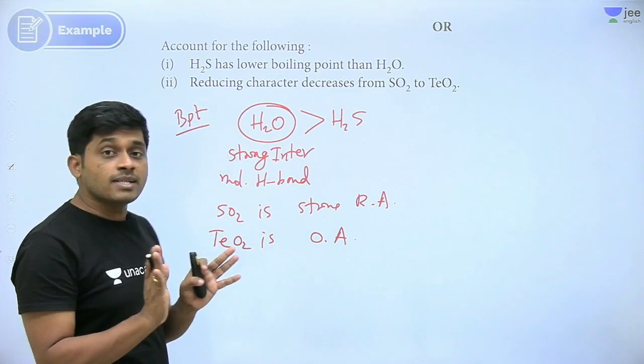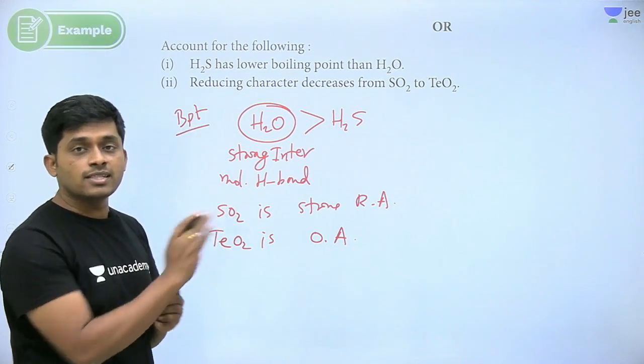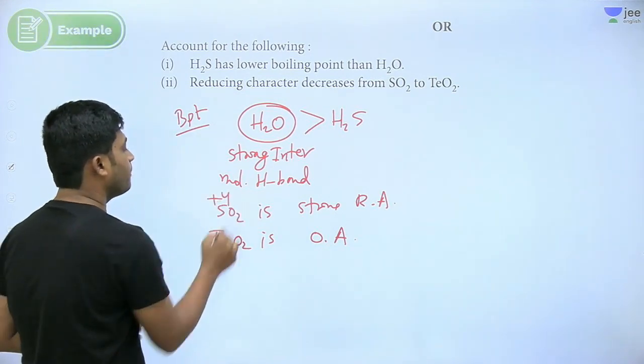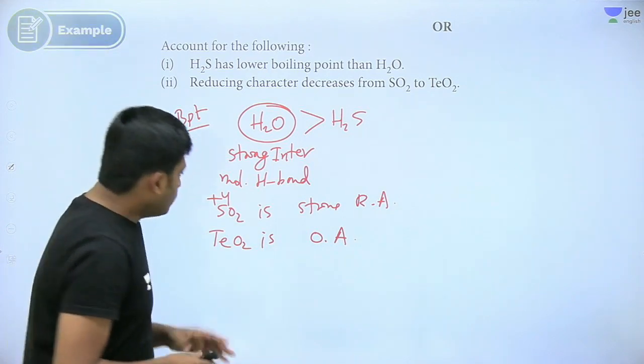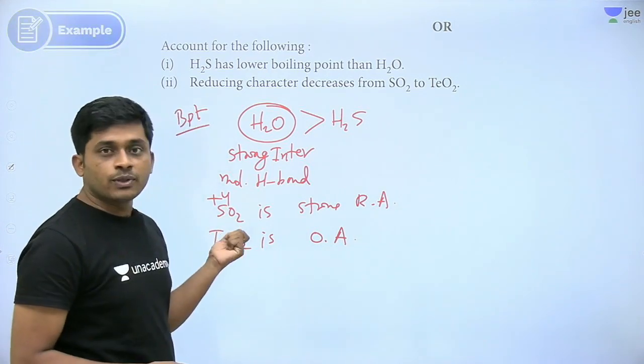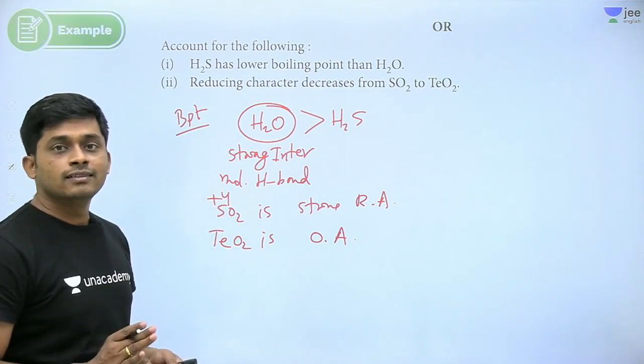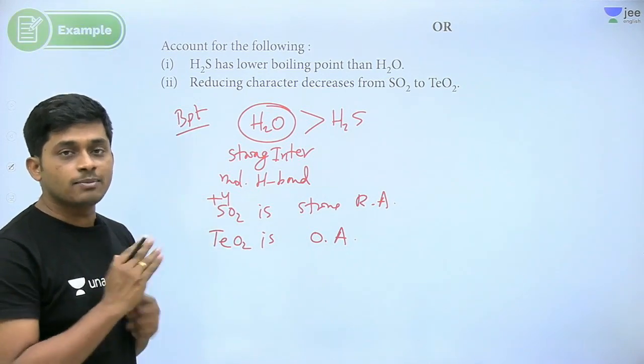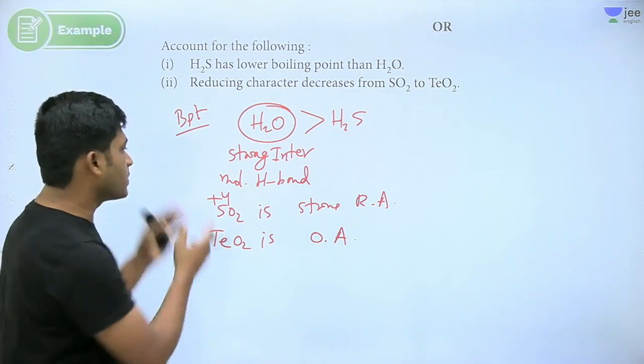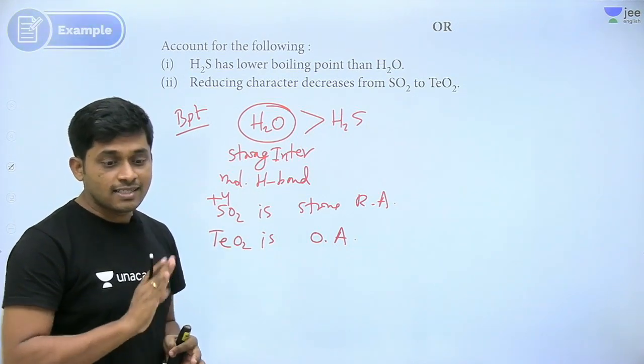You know the oxidation number stability, right? That is enough to answer this question. Sulfur has oxidation number +4. Now, is sulfur +6 stable or not? Or is +4 stable? Oxidation number stability.